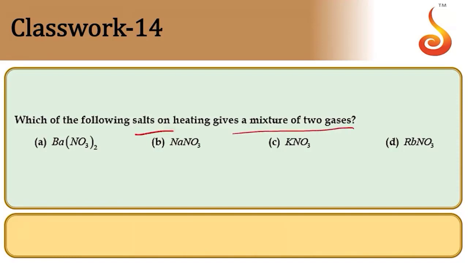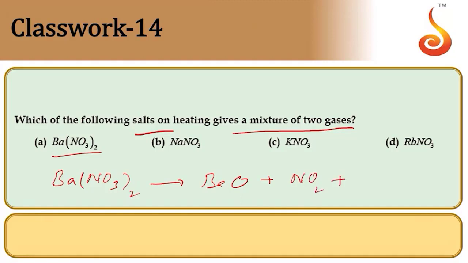Which of the following salts on heating gives a mixture of two gases? When you take the first option, barium nitrate, and heat it, Ba(NO3)2 gives barium oxide plus nitrogen dioxide plus oxygen gas.